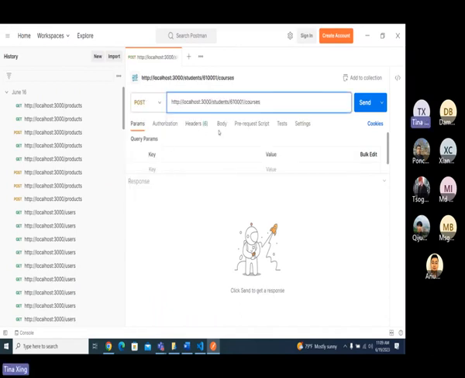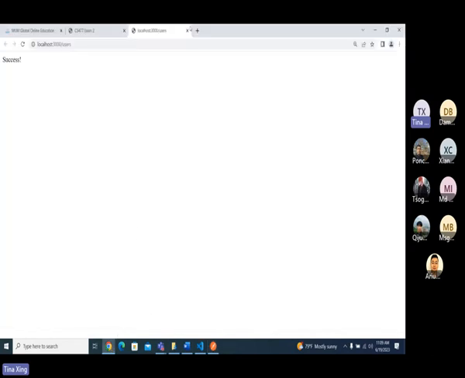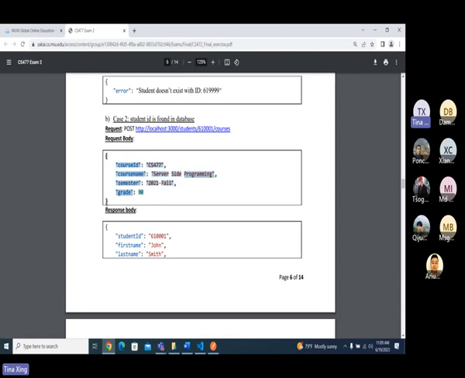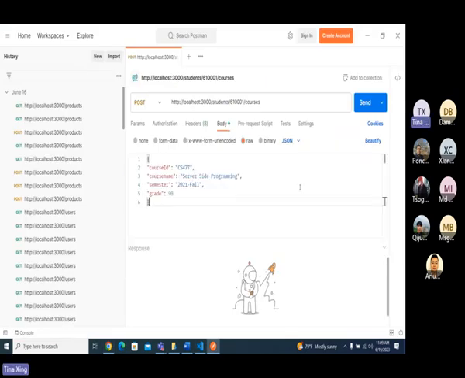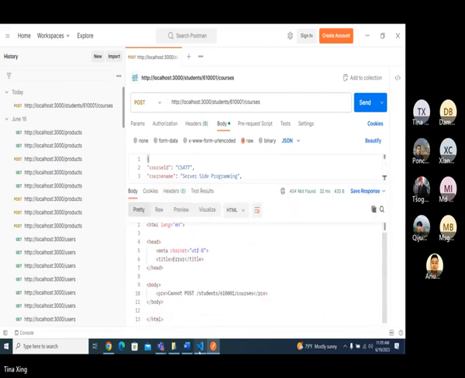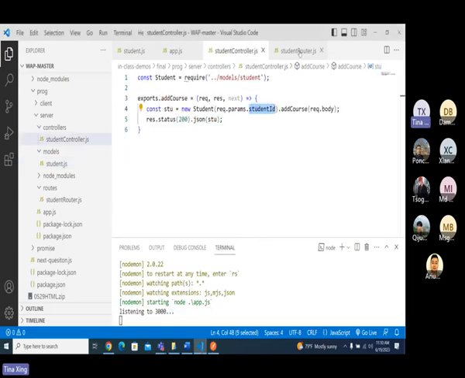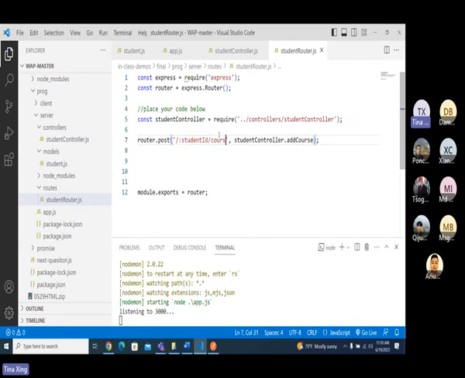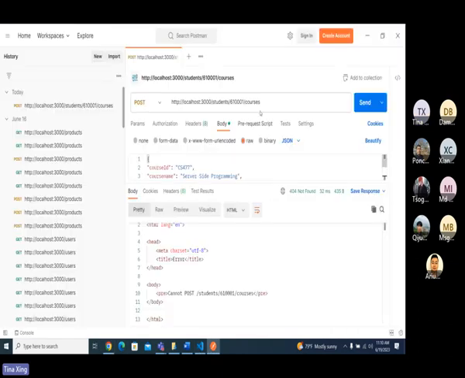And this is one. And the body, I will choose raw and JSON. And this is my JSON. Where's my code? This is my JSON, right? Find it, right? And doesn't matter. Okay. We can add one more time. Okay. Post it here. And then send. What's the error? Yeah. I'm missing one URL. Sorry, my URL. Here, have courses. Okay. I forgot this one. See here, the URL, the ID and the courses. Okay. My bad. Courses.